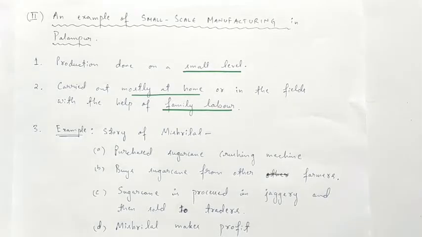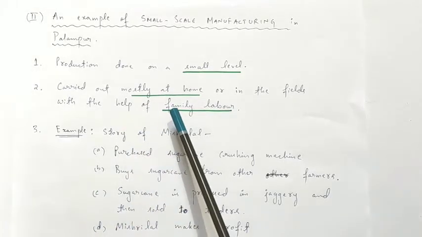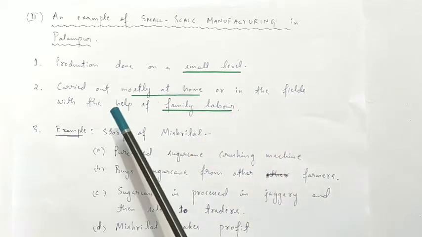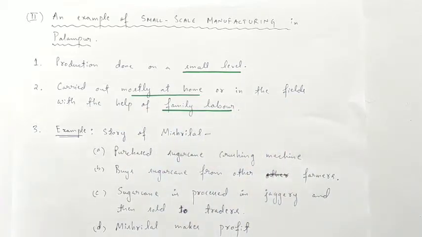Unlike the manufacturing that takes place in the big factories in the towns and cities, manufacturing in Palampur involves very simple production methods and is done on a small scale. They are carried out mostly at home or in the fields with the help of family labor. Here laborers are rarely hired.